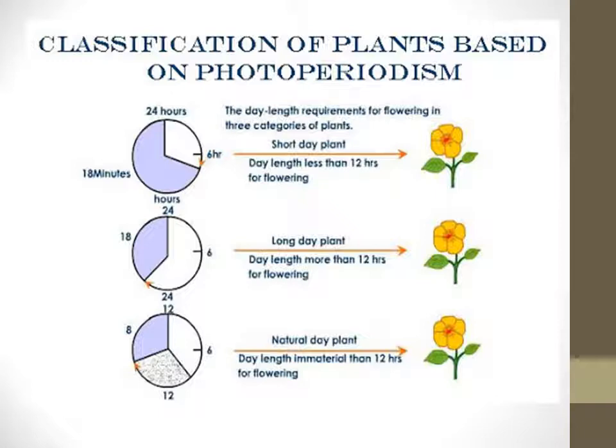And there are some neutral day flowers which are not bothered whether it is a longer day or a shorter day. For example, your rose. You'll see them blossom in any season. So you'll have different types of flowering plants. They will flower depending on how much sunlight they are getting. You're getting the point. So this is what photoperiodism is.